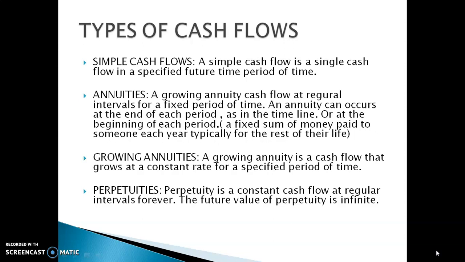Next point is the growing annuities. A growing annuity is a cash flow that grows at a constant rate for a fixed period of time. For example, an individual receives rupees 100 in the first year and the successive payments increase by 10% per year for a total of 3 years. This would represent rupees 100 in the first year, rupees 110 in the second year, and rupees 121 in the third year respectively.